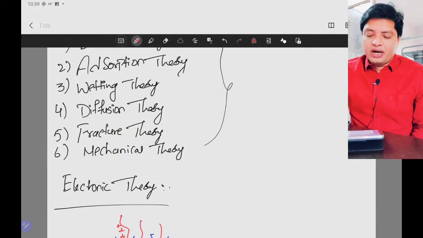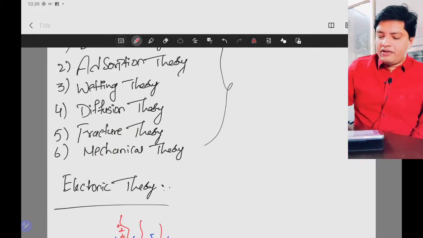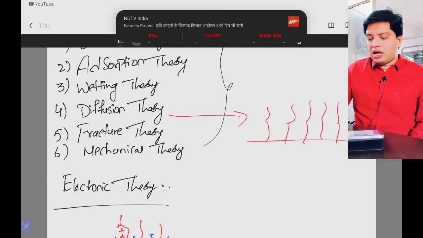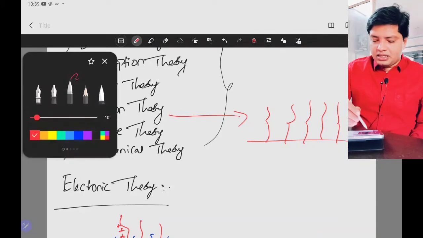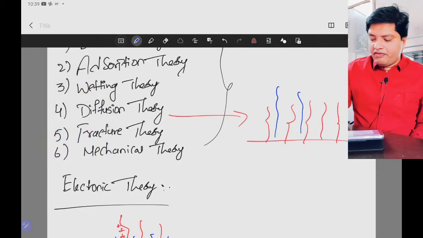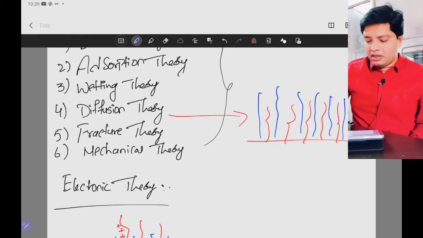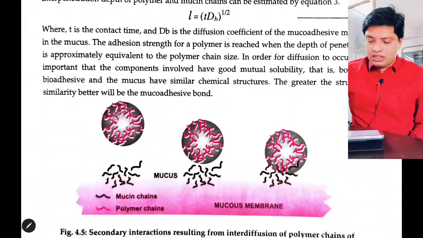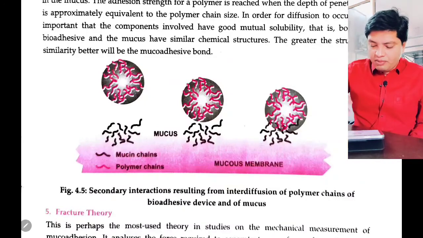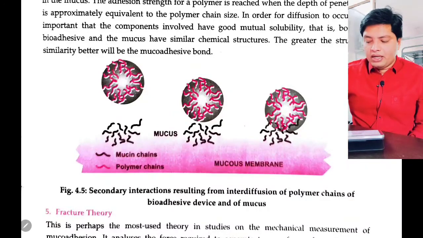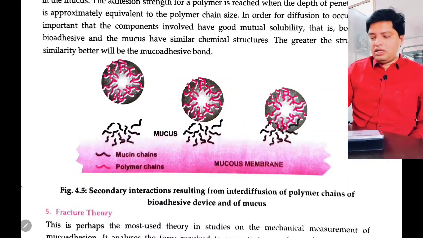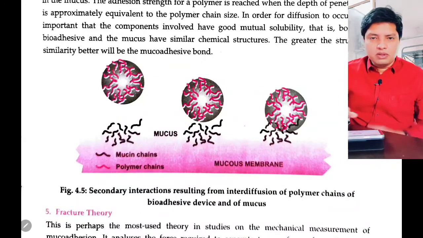The next theory is diffusion theory. We already spoke about this. What this diffusion theory says is, there will be mucin glycoprotein chains on the mucous membrane, and the polymer diffuses into the mucous membrane. I will show you a diagram here for the diffusion theory. There will be a diffusion of polymer into the mucus. Due to this there will be adhesion, and in turn it will increase the bioadhesion, or you can say mucoadhesion, of the given dosage form.